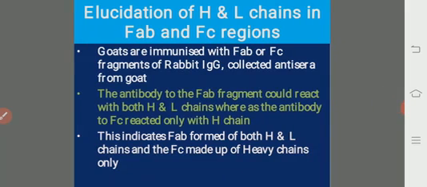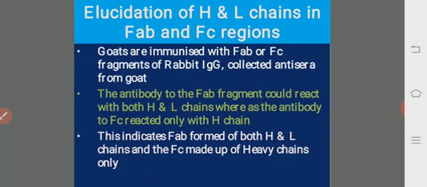And coming to the elucidation of the heavy and light chains in the FAB and FC regions. In order to know this, what the scientists did is, goats are immunized with the FAB or FC fragments of rabbit IgG and antiserum is collected from the goat. That is, goats are injected with the serum of the rabbit that contains immunoglobulins, and thereby the antibodies prepared against the IgG, that is, antisera from the goat, get collected.